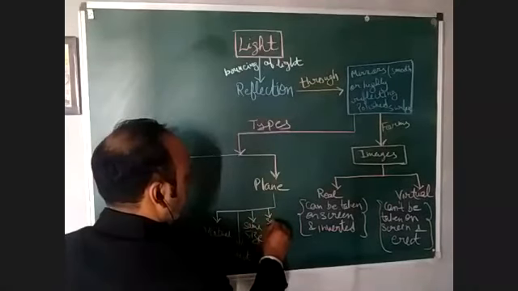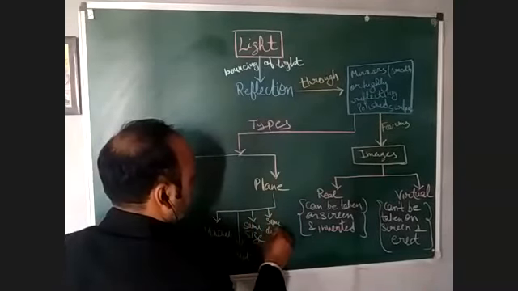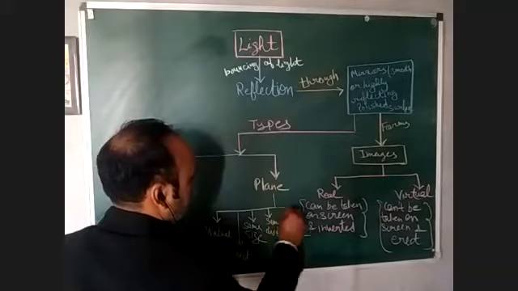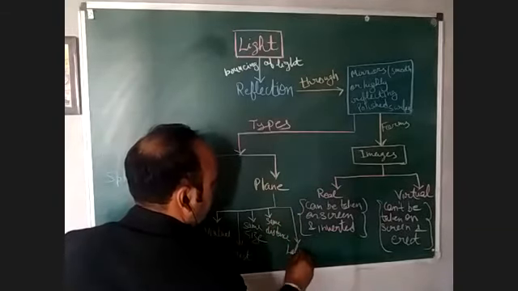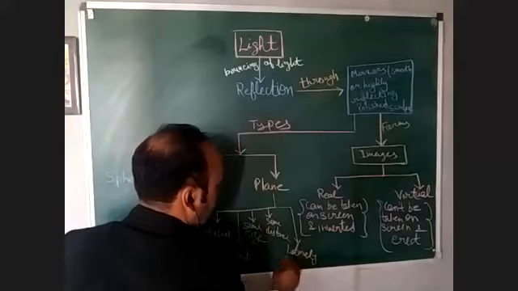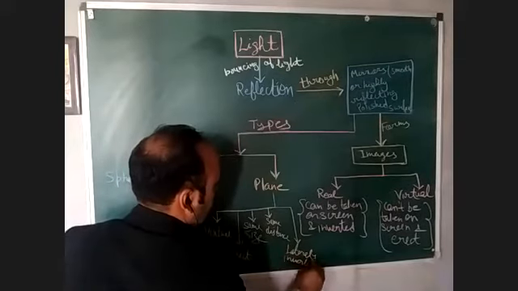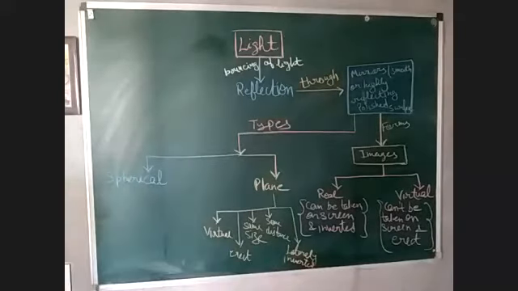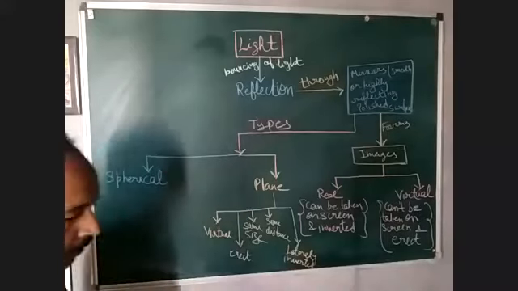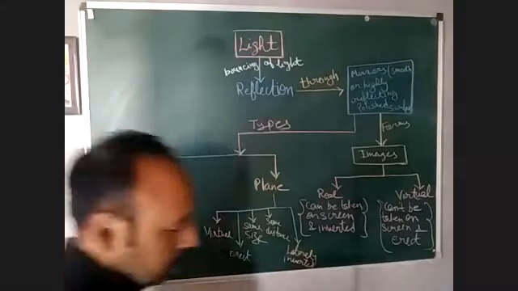Then same distance, and it will be laterally inverted. These are the characteristics of the image formed by the plane mirror. Right? Now, if we come back to this point,